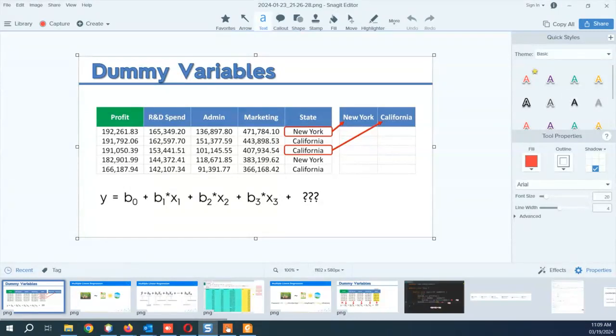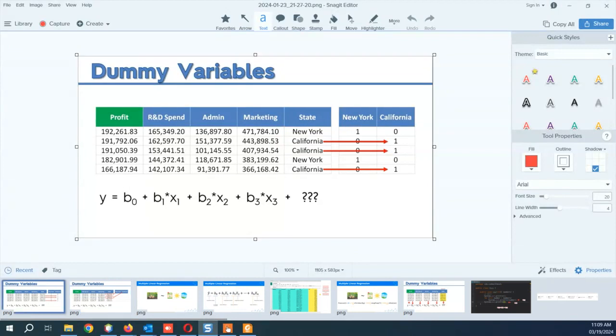How are we going to do that here? We need to refer back to that file which I shared with you, or go back to that topic a little when we are discussing that. So it could be something like this: 1 for New York, 0 for California, 0 for New York, 1 for California. And if it were Florida, then we would have 011. Remember, that's what I'm mentioning: 100, 010, or 001 for those companies. How we are going to do that is a topic for when we are doing it practically.